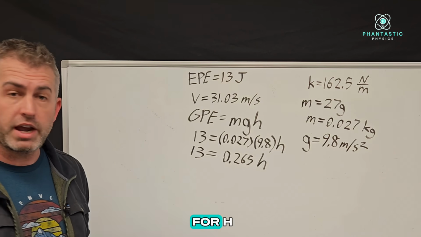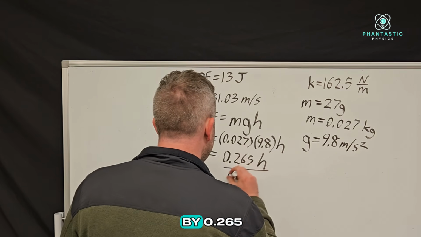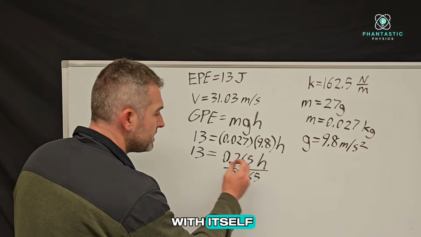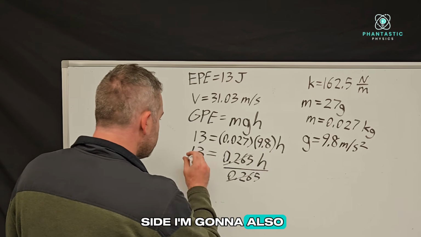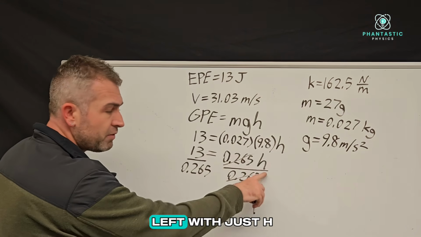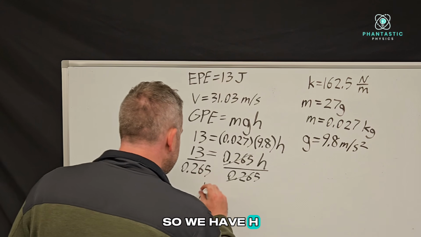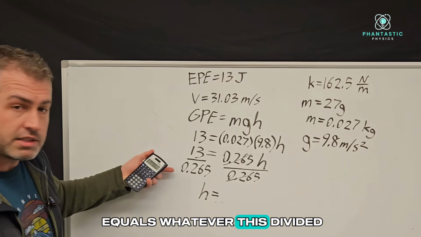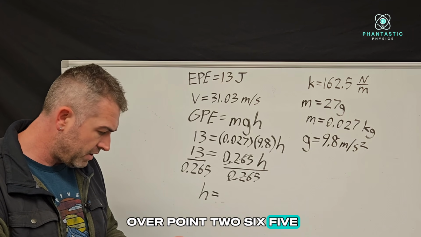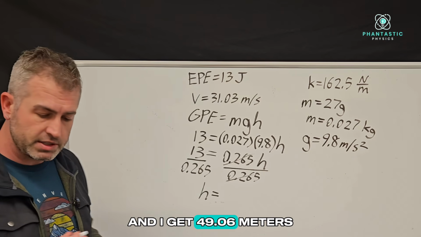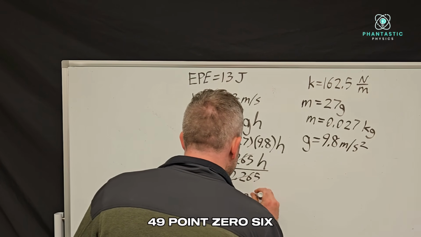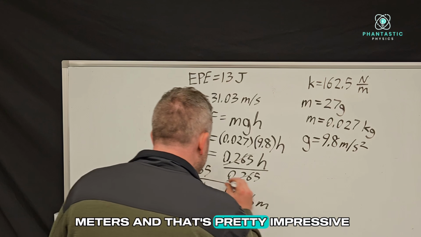And remember, we're solving for h, so I'm going to go ahead and divide this by 0.265, and that's going to allow it to cancel out with itself. And on the left side, I'm going to also divide by 0.265. And so now we're left with just h over here. So we have h equals whatever this divided by this is. So we have 13 over 0.265, and I get 49.06 meters. And that's pretty impressive.